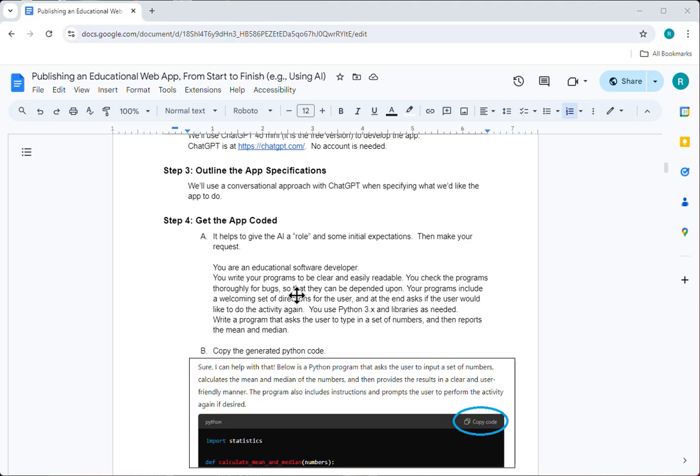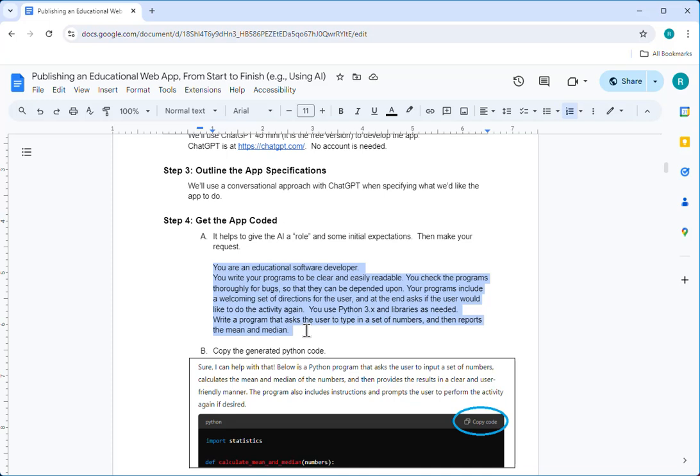So now we just need to get this app coded. So here's a prompt that you can copy and paste into ChatGPT. And it's doing a couple things. One, it's giving the AI a role. It's like, hey, you're an educational software developer. And believe it or not, that's actually useful to tell AI. If you will, it creates a mindset from which it then works.